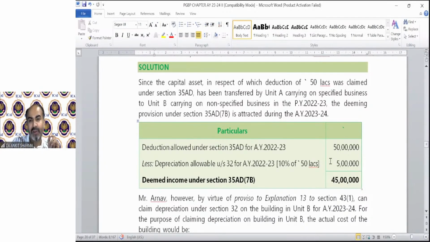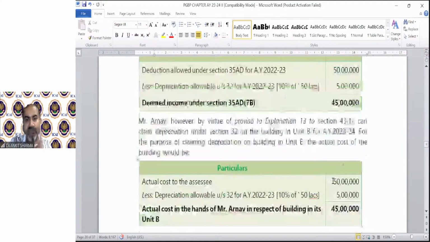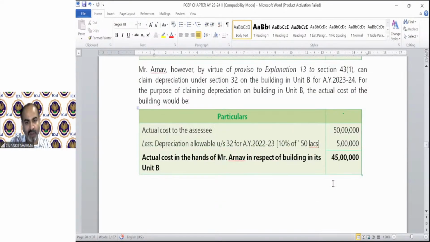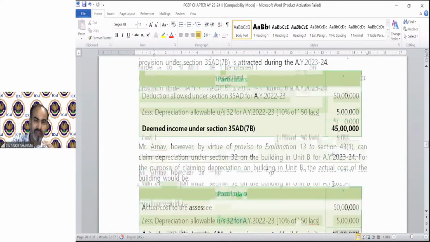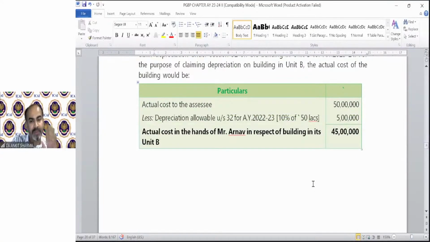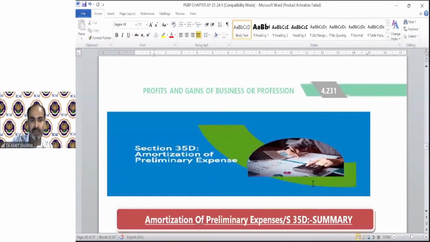We need to calculate without section 35AD, there will be only depreciation. So 45 lakh will be the deemed income in the assessment year 23-24, and this 45 lakh will be the cost of the asset in the new unit WDV. Okay, you can try this, of course, after reading the question, then solve it. It's easy. If there's any problem, I will be there for you in the next session, of course.